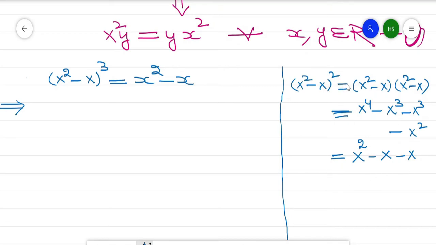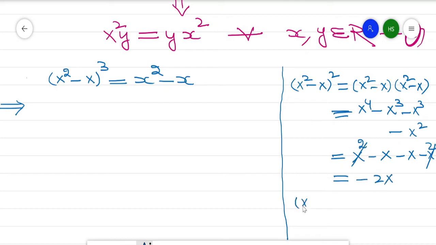Similarly, by taking the value of x³, this will become x minus x², so this cancels with this, so this is minus 2x.